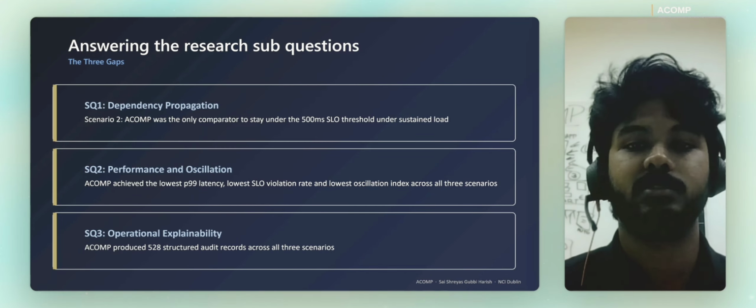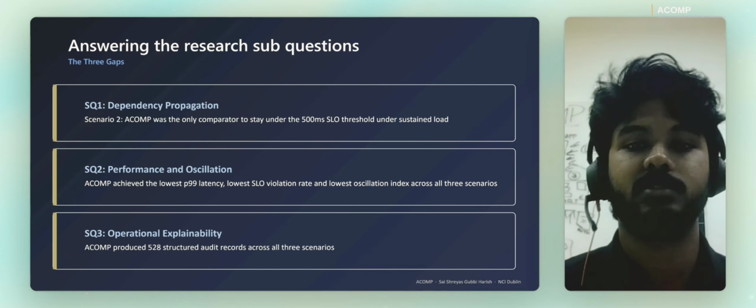Now the major factor: what's the real-world impact of it? Fewer cascading incidents and on-call pages, lower cloud spend through right-sized scaling, faster incident review from those audit records, and no ML expertise or models needed, and it is easily integratable with existing solutions as a coordination layer, not as a replacement.